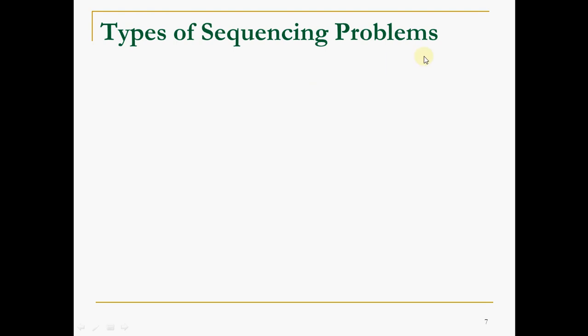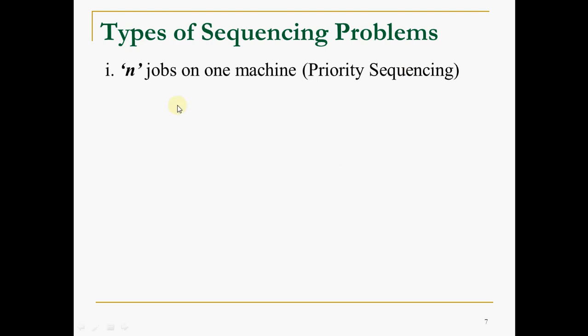Coming to the types of sequencing problems. There are 5 types of sequencing problems in general. Out of that, the first one is n jobs on one machine, which is also known as priority sequencing. So you will be having n jobs and one machine. An example is one ATM machine, and so many customers are waiting for its service. Jobs here means the people who are waiting for the service of a machine. One machine is there.